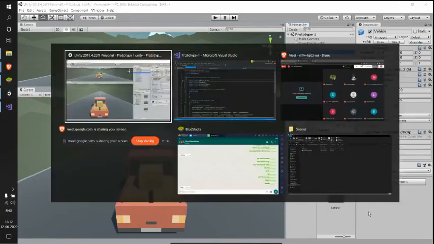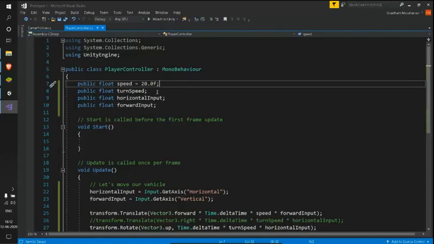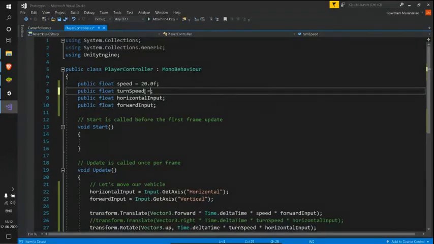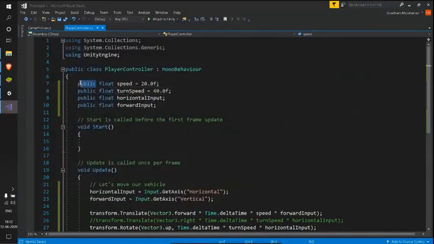So whenever we have some values here, like in this case 20 and 40, just go back to your code and initialize them with those particular values and save it, and then make all these variables private. So we are using these values in test mode.